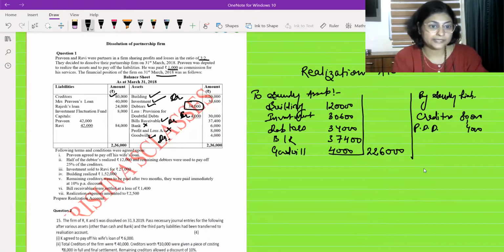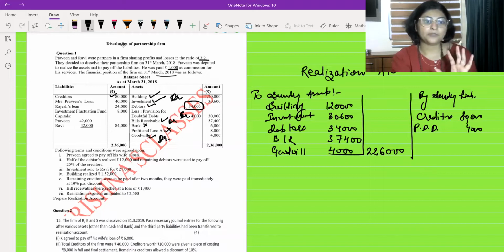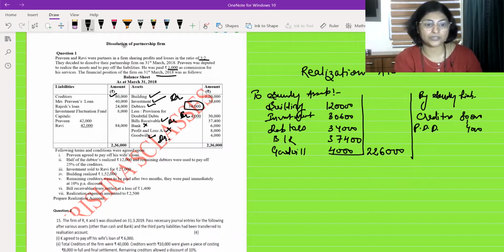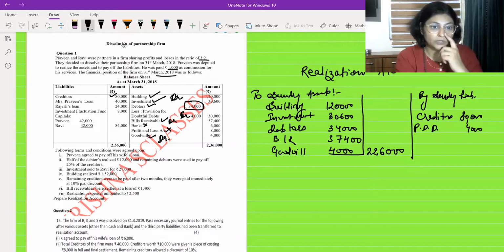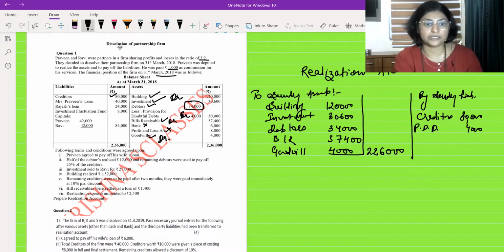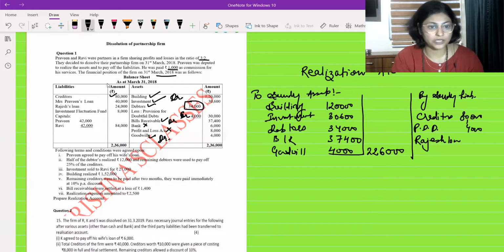Okay. Then after that, you have Rajesh's loan. Now, who is this Rajesh? Rajesh is none of the partners. Sometimes what happens, we get confused that whatever name is written over here, that is one of the partners' name, but actually it is not the partner's name. See, only two partners are there, Praveen and Ravi. These are the two partners. Rajesh is someone else. It may be a relative, it may be a friend or anyone else. So we are going to write this loan because it is an outsider's liability. So this Rajesh's loan also we are going to write.